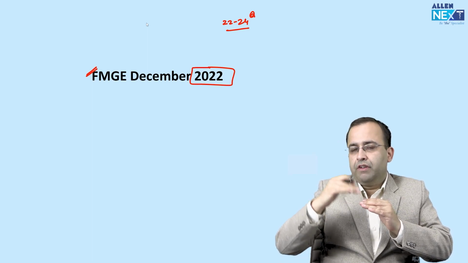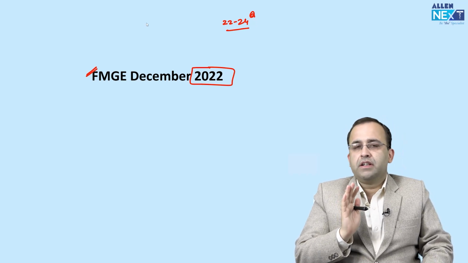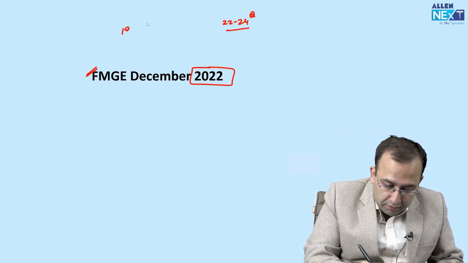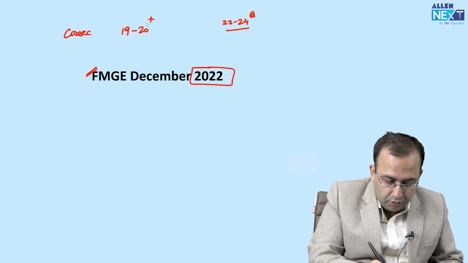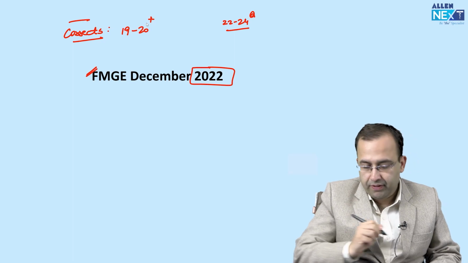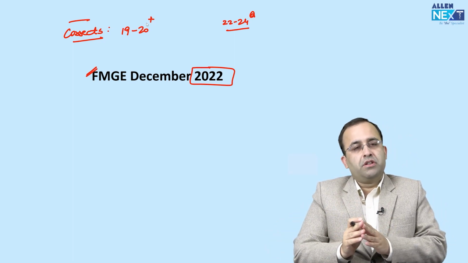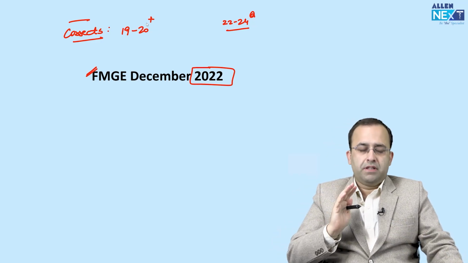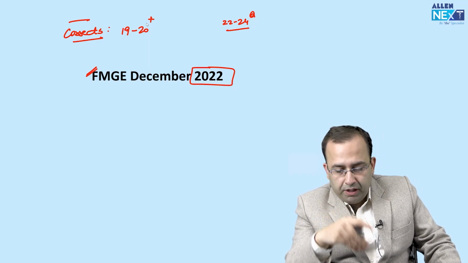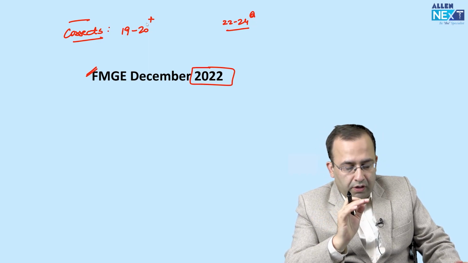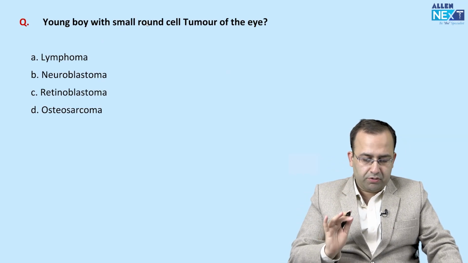If I want to cross 150 plus, ideally I should have marked around 12 to 13 questions right in pathology. But majority of the students, after studying from me, will be marking 19 to 20 plus correct in pathology. So let us quickly have a look at recall questions of 2022, both the papers, starting with the December exam. One more thing: commit to the answer before I speak it. You will yourself realize that the paper was simple and straightforward. Starting with our first question.